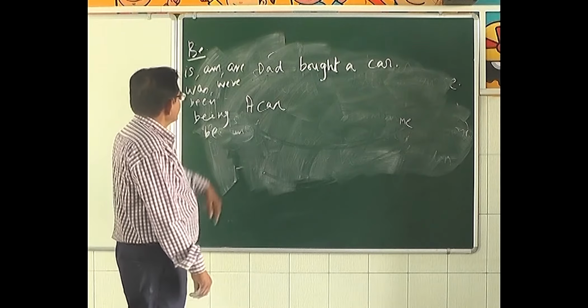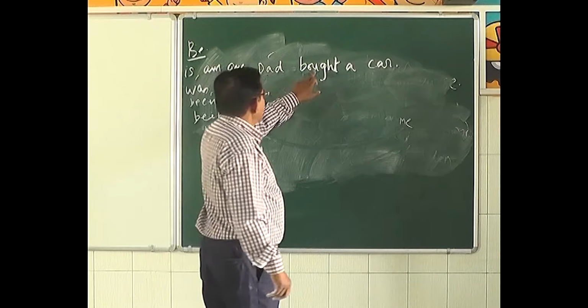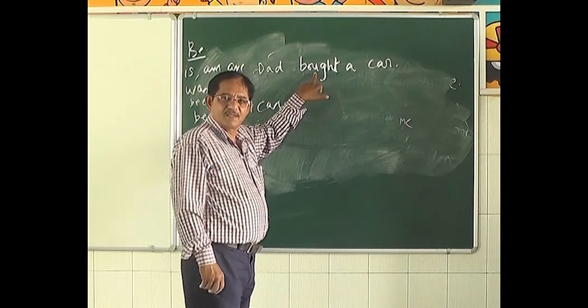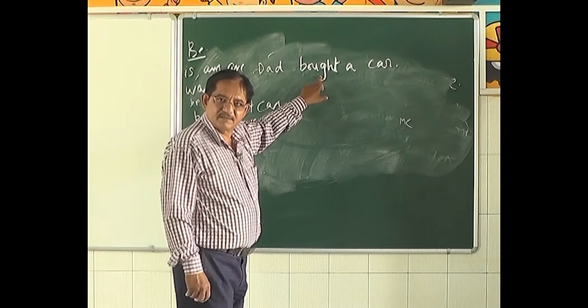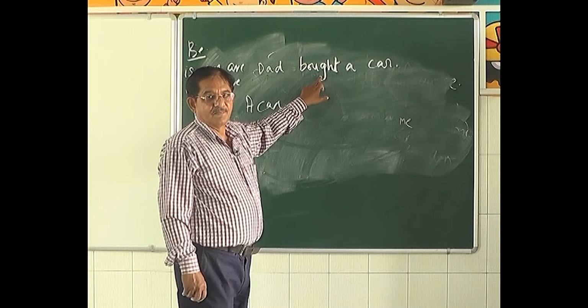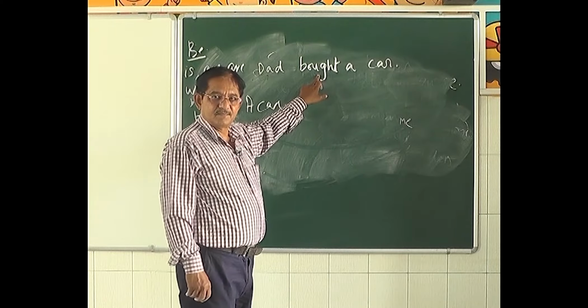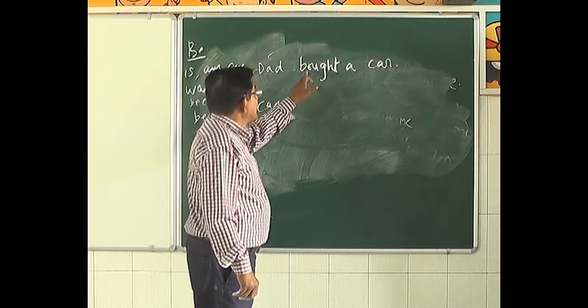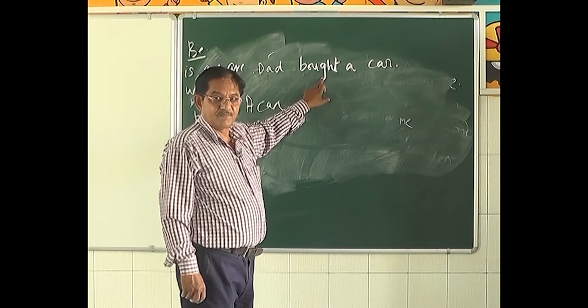Which one will you choose? For that, first of all, look here. Dad bought a car. Bought is V2, the second form of the verb. It means that this sentence is in the simple past.